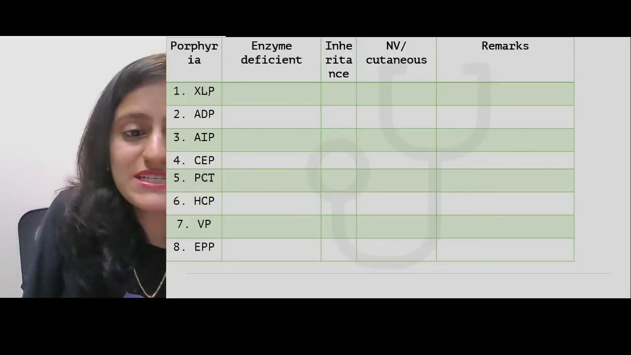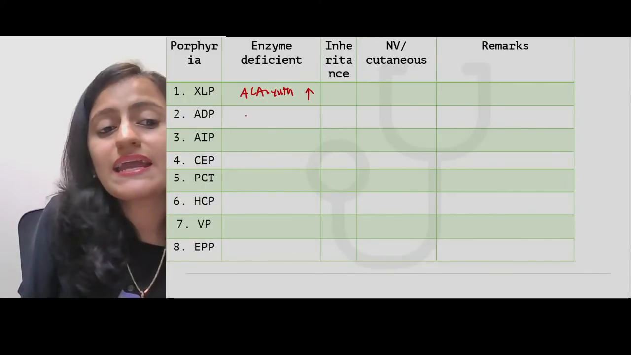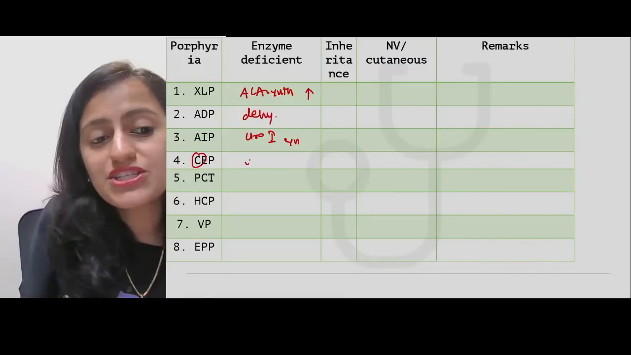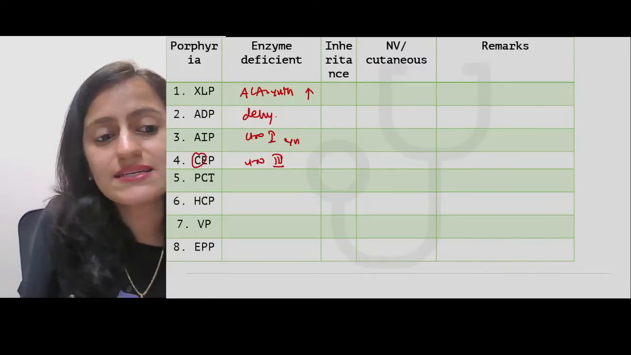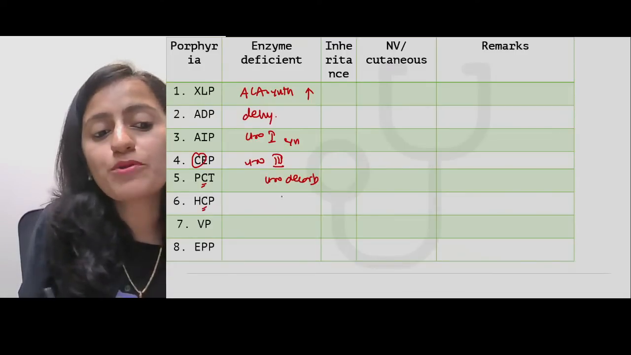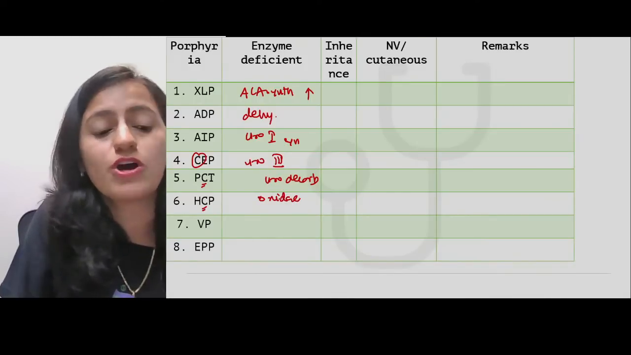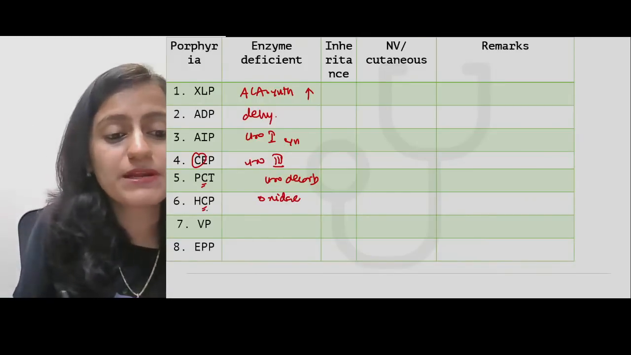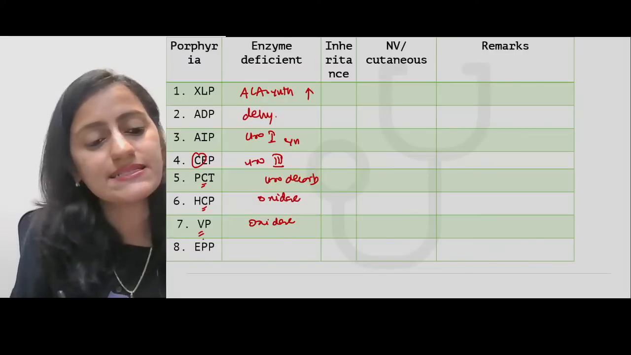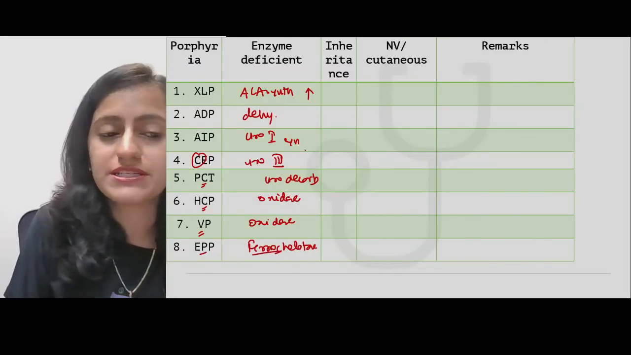What is the enzyme deficient in X-linked? It's not deficient, rather increased here. It is ALA synthase. ADP is dehydratase. AIP is uroporphyrinogen 1 synthase. Congenital is uroporphyrinogen 3 synthase. PCT is uroporphyrinogen decarboxylase. Coproporphyria, it is the oxidase which is affected. Coproporphyrinogen oxidase, coproporphyria is happening. Variegate porphyria, what is the enzyme deficient? Protoporphyrinogen oxidase. And the erythropoietic, the last one is ferrochelatase. Okay, the last one is ferrochelatase.